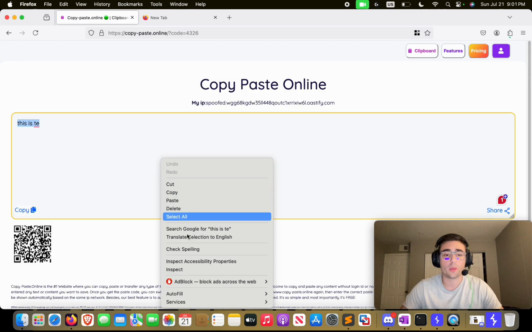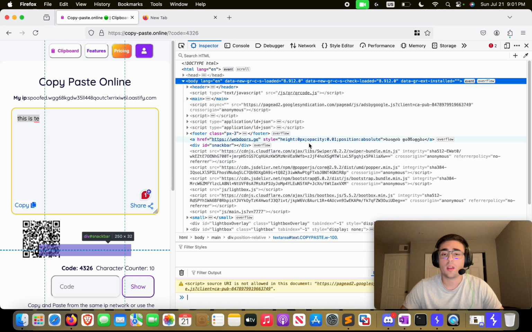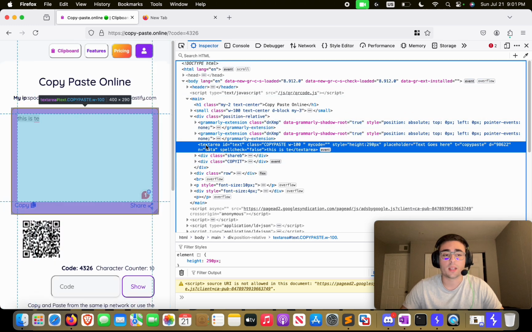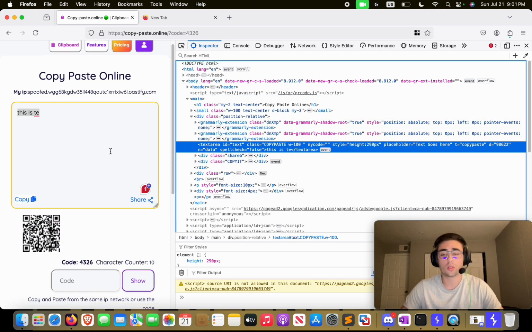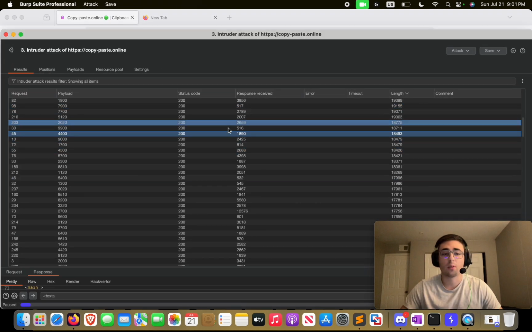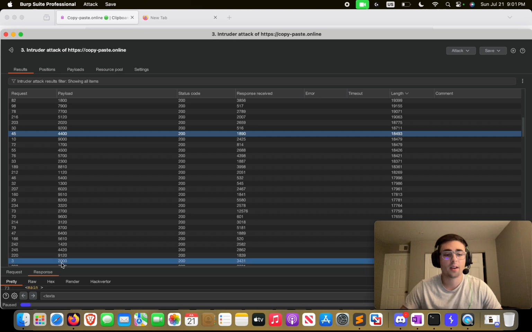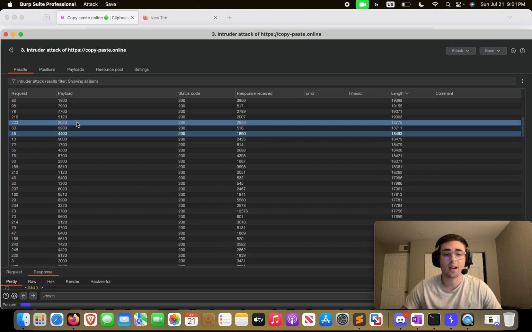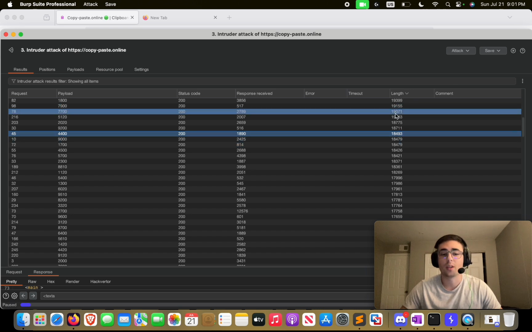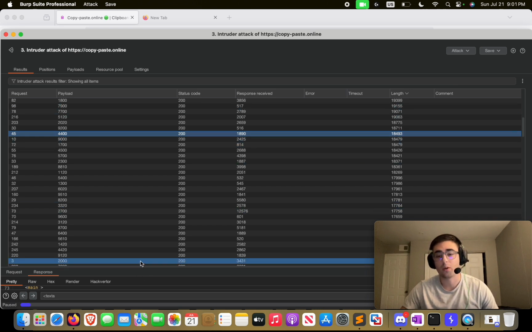Just to confirm that, we can go ahead and inspect the elements on the website. We can see the text area is where the test goes. I fired up the intruder, and you can see that I was able to brute force. I was using the brute forcer, and there are many codes without any kind of restriction, authentication, or authorization. I was able to get some data. I'm not going to share data one more time. I'm going to include the screenshots with some interesting data. They're going to be blurred as well, but you got the idea.